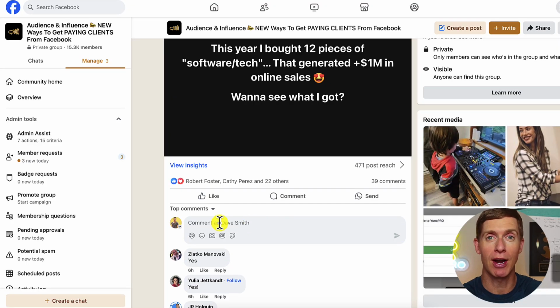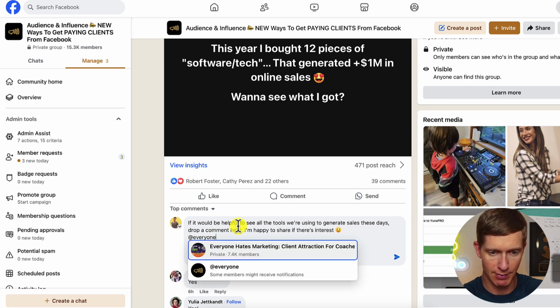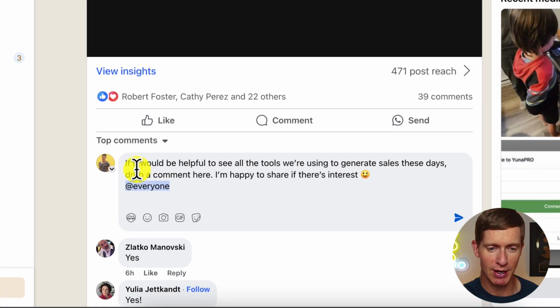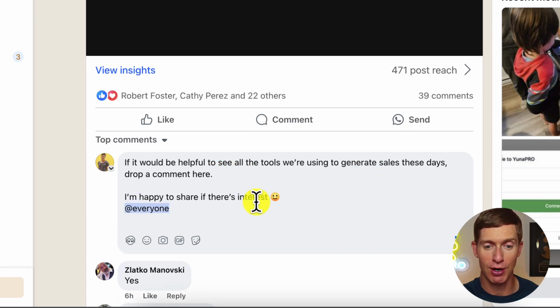What I'm going to do is go down into the comments and paste this comment in here. Let me just make sure that I get the right tag here. So it looks like this. Let me read out this comment. It says, if it would be helpful to see all the tools we're using to generate sales these days, drop a comment here. I'm happy to share if there's interest. And then I tagged everyone.